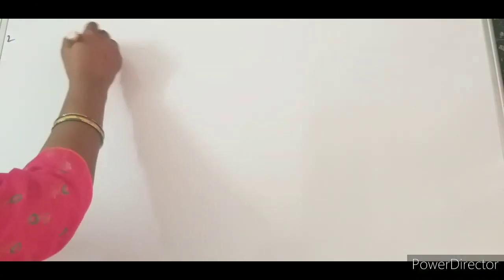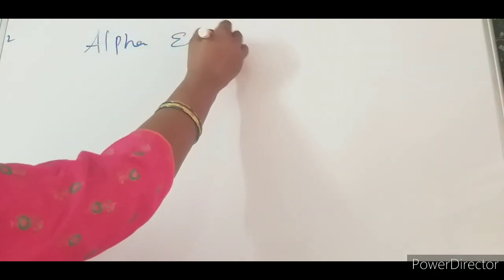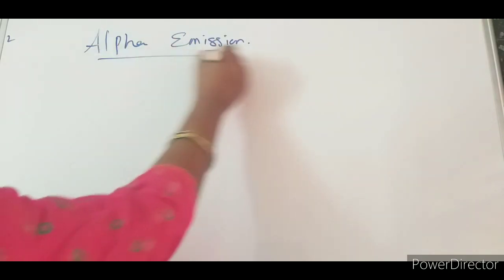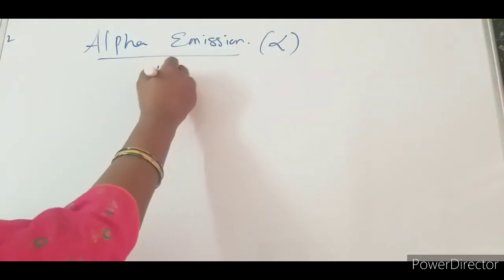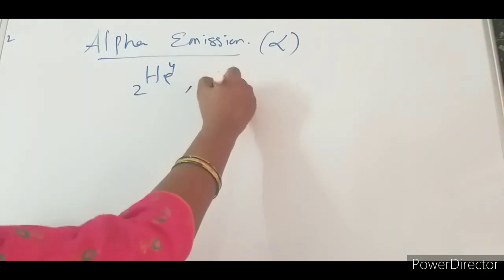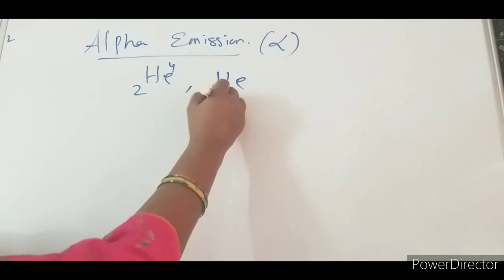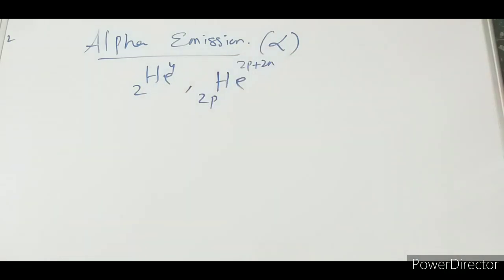Now we will start with alpha emission. Alpha is represented by helium-2-4. It means that in helium we have 2 protons plus 2 neutrons.